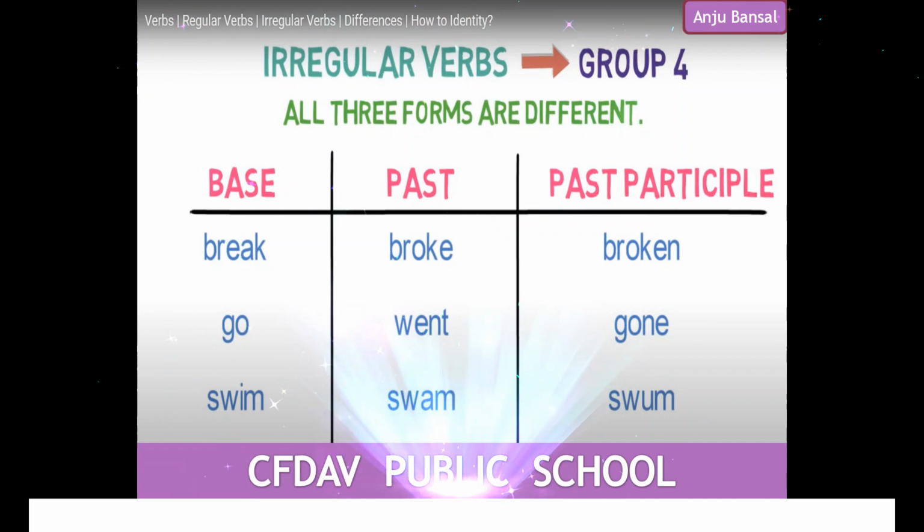Break changes into broke in the past tense and broken in past participle. Go changes to went and gone in the past participle. Swim changes into swam in past tense and swum in past participle.